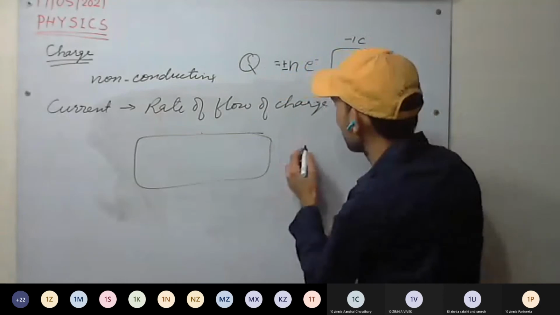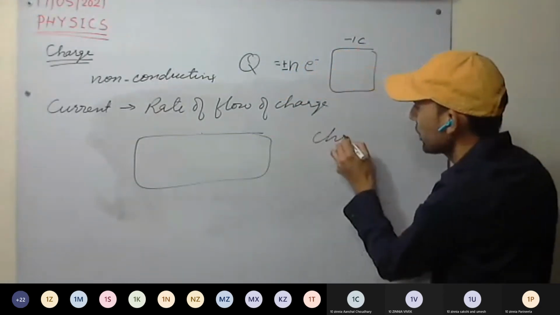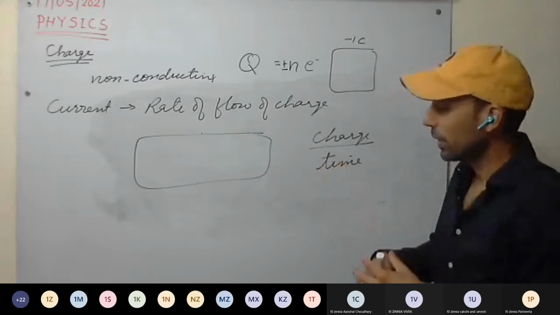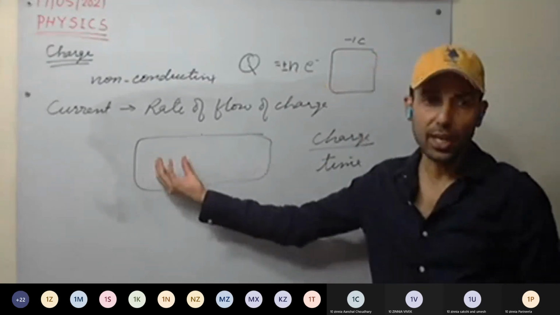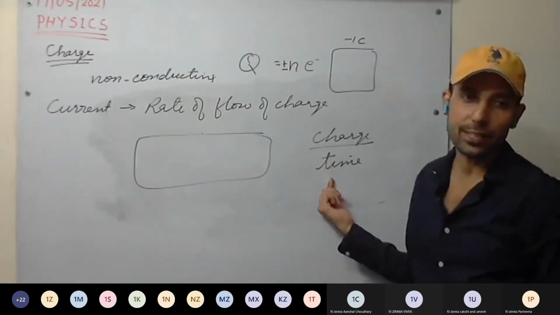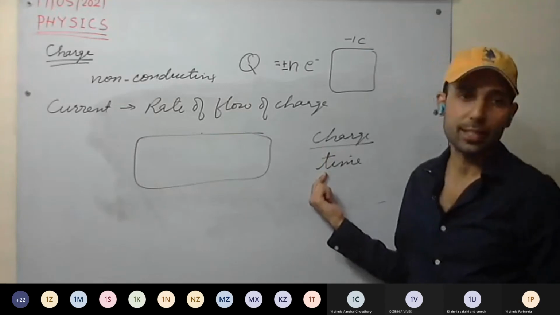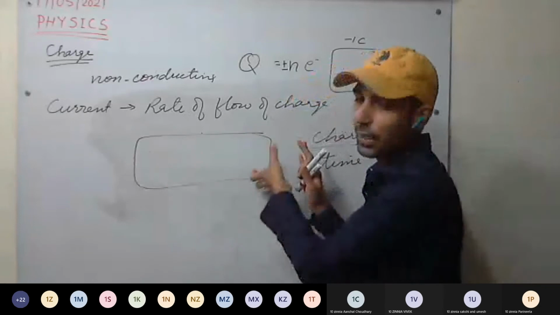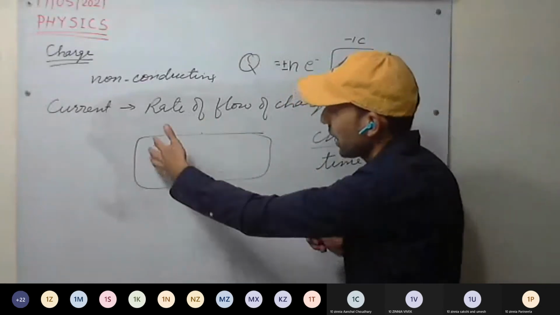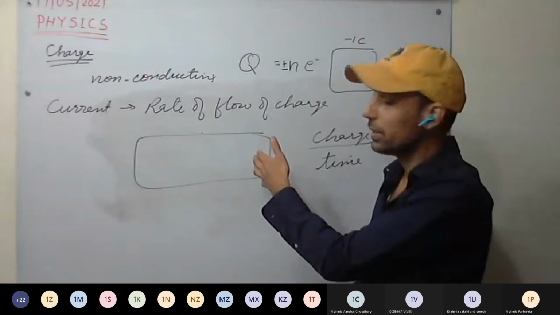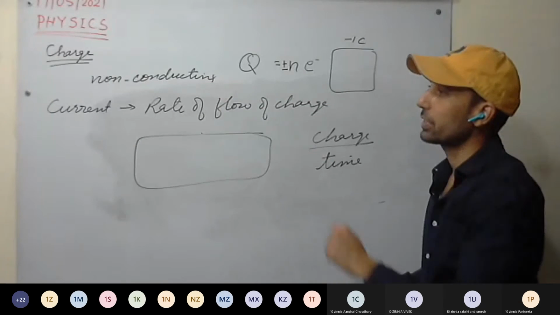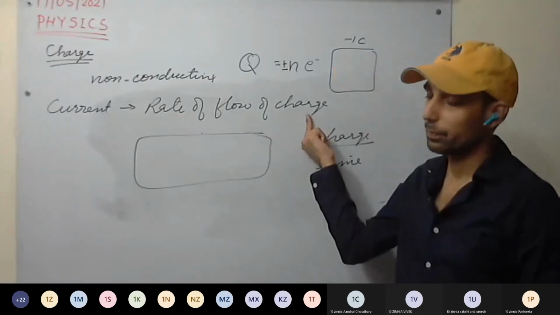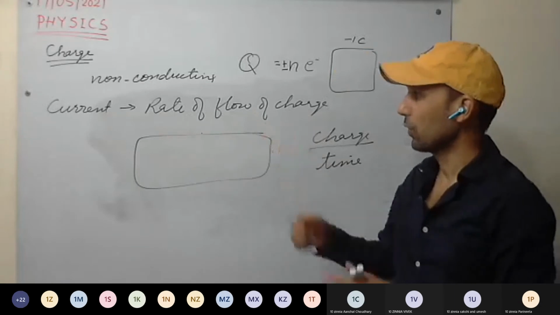So current will be charge upon time. That is, how much charge is flowing per unit second, how much charge is flowing through the cross section of the conductor. Take the cross section and see how much charge is flowing through that cross section per second. That will give us the current. So current is nothing but rate of flow of charge.